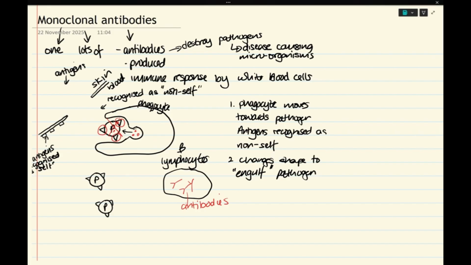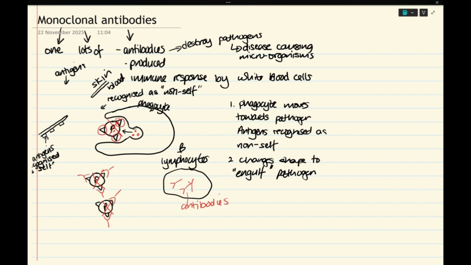But then when our immune system starts to make the antibodies that are needed, the antibodies bind to the antigens. They match in shape. They're complementary in shape. Destroys pathogen. That is how antibodies are made, specific in shape to a pathogen.